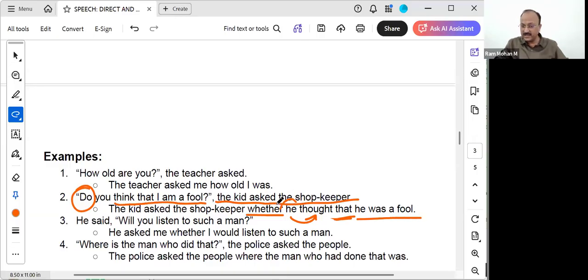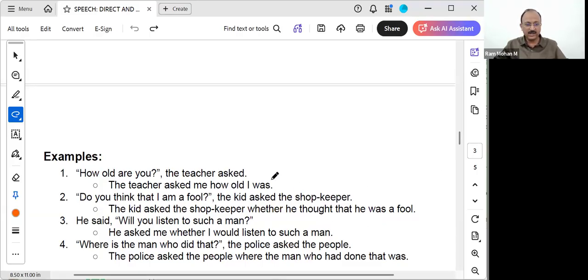In this case, he is the shopkeeper. This he is referring to the kid. And am will become past tense. Think also will get converted to past tense. Correct? No? The kid asked the shopkeeper whether he thought that he was a fool. There is no question mark here. Correct? No? Hope you all understood this. So if anybody has doubts, please raise your hand and you can ask also. Okay.